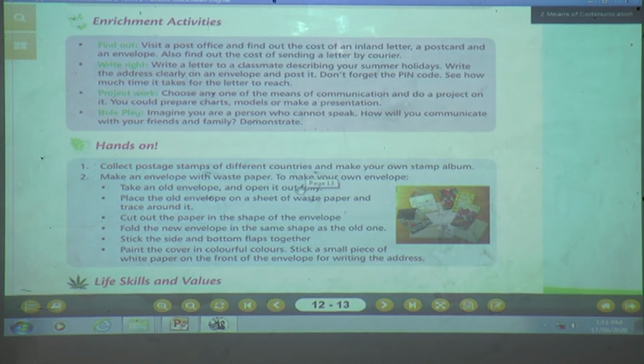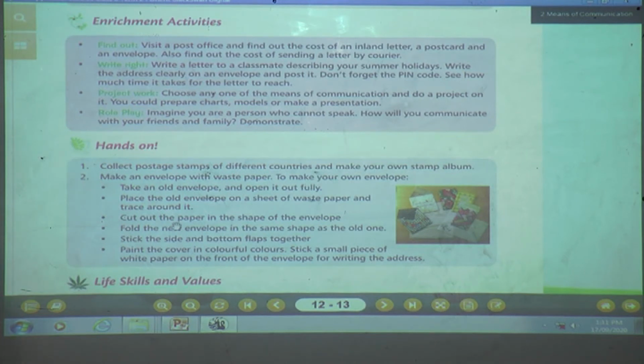You have to take an old envelope and open it out fully. Okay, and what next you are going to do? Place the old envelope on a sheet of waste paper. You have to take an old envelope, completely open it, place that old envelope on a sheet of waste paper, and trace around it.